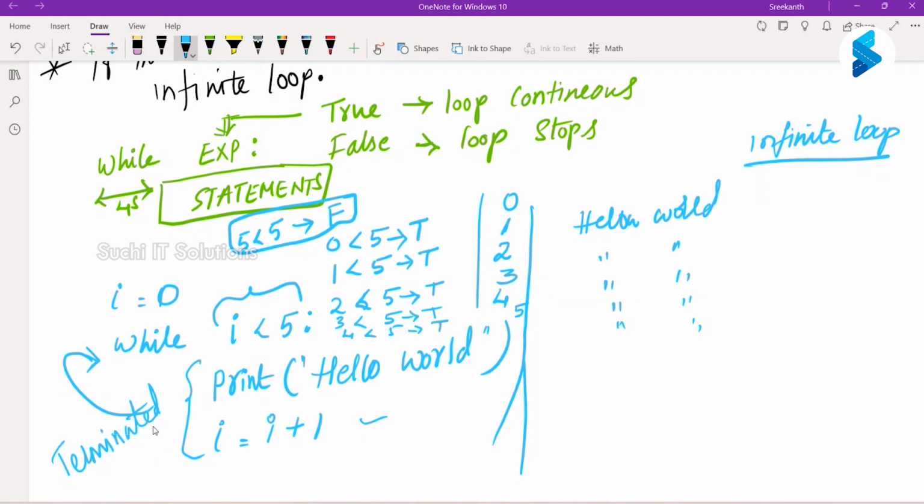Right. So now you have to have a clear difference between the for loop and a while loop. In the for loop, you are giving how many times it has to loop before starting the loop, 10 times, 5 times, 2 times, and so on. Here you are not giving how many times it has to loop. It will loop as far as the base condition is true, and once the base condition is false, it is going to terminate.